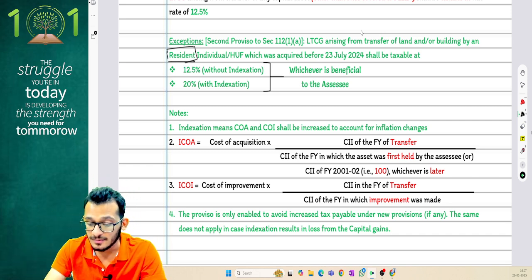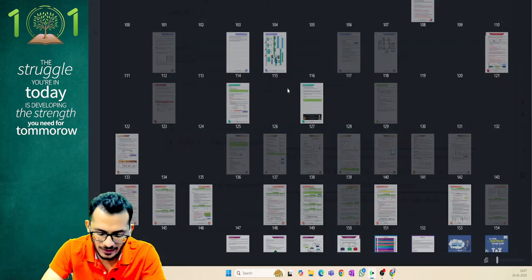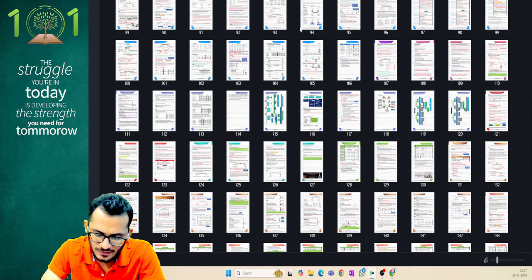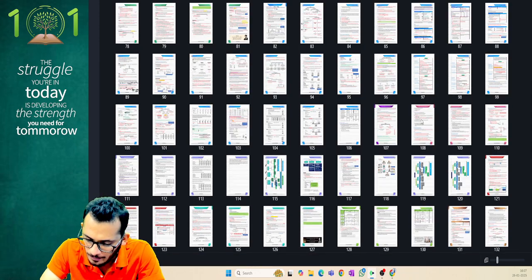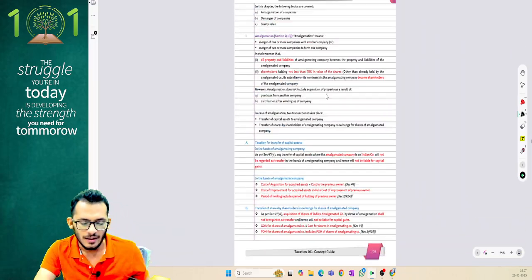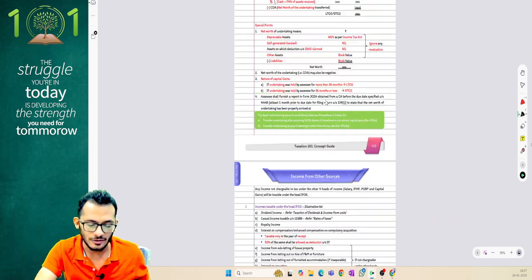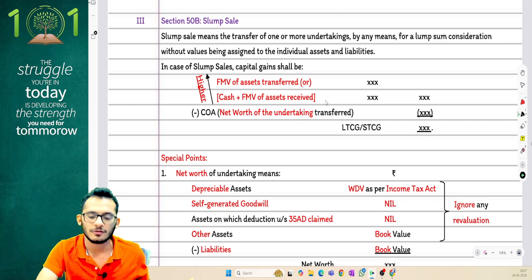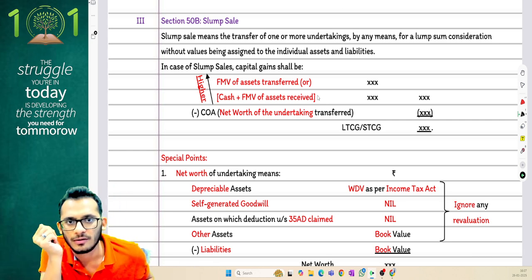After this, people, the next critical amendment will happen in your subsequent chapter relating to business reorganization. If you go on to business reorganization, people, you have this topic of slump sale. Let me give you a small background on this.